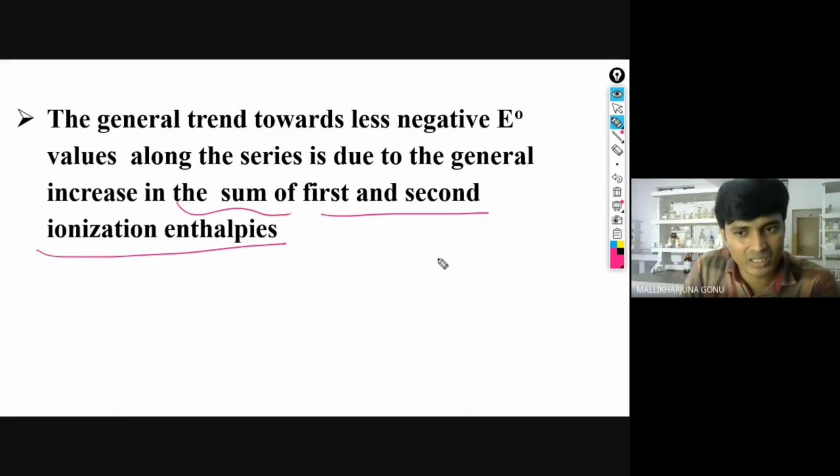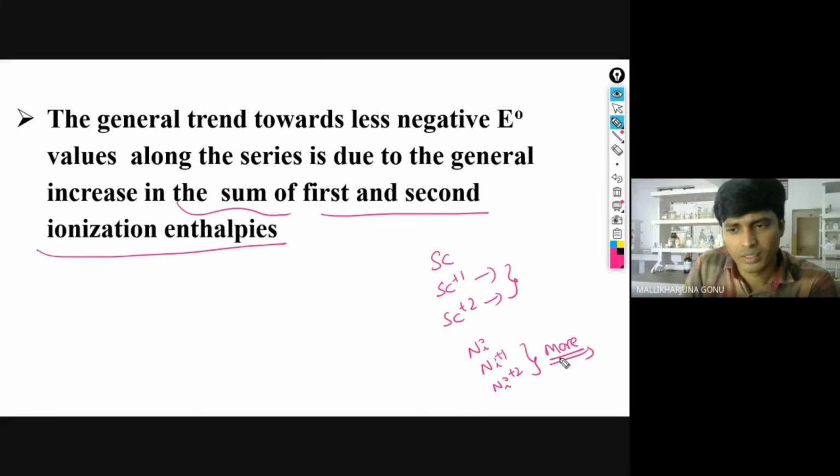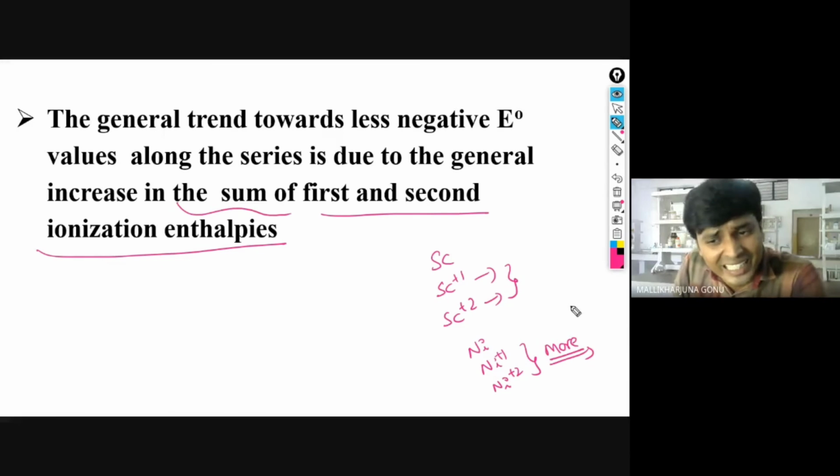If you remove electrons from scandium, scandium plus 1 and scandium plus 2, these ionization enthalpies are lower. If you compare with another one, say nickel or copper, nickel plus 1 and nickel plus 2, these have more ionization enthalpies. More ionization enthalpy means they cannot easily give the electron. That means they are not good reducing agents, because the first and second ionization enthalpies are more for them.